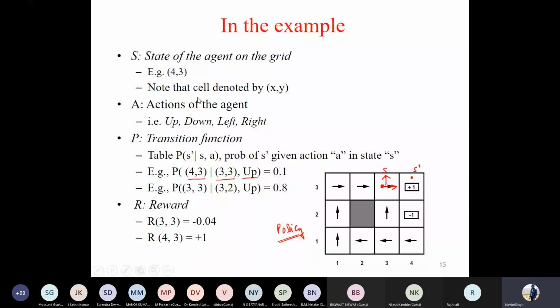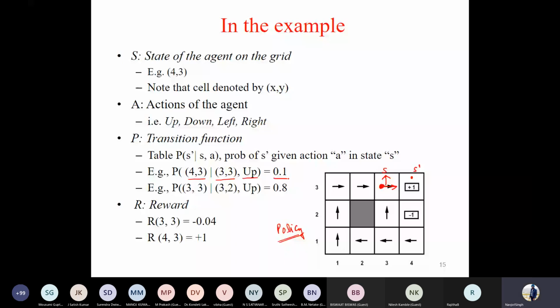Standing on this point, looking in the right direction, the action which you have taken is up. So what is this up with respect to this right direction? The desired is right, the action you have taken is up. If you stand on this point, looking in this direction, what is this direction? I think this is left to the desired, isn't it so? Since this is left to the desired, what was the probability associated with left to the desired? It was 0.1. Okay.